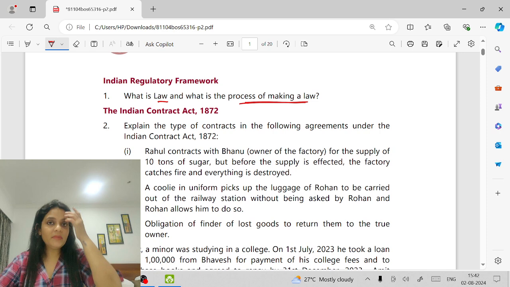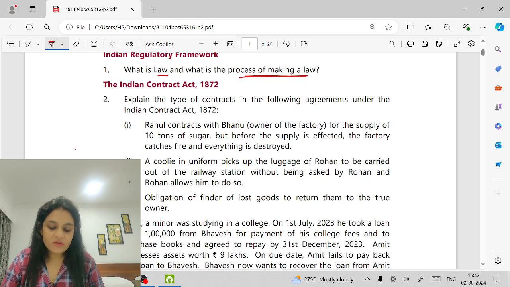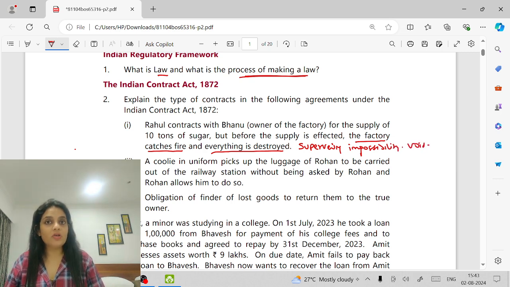The next is from the Indian Contract Act, the next few set of questions. Explain the type of contracts in the following agreements. Rahul contracts with Bhanu for the supply of 10 tons of sugar, but before the supply is affected, the factory catches fire. Can we say supervening impossibility, and everything is destroyed? Yes, this is supervening impossibility. And what happens to the contract? The contract is void.